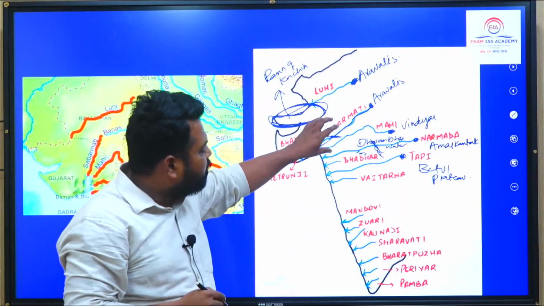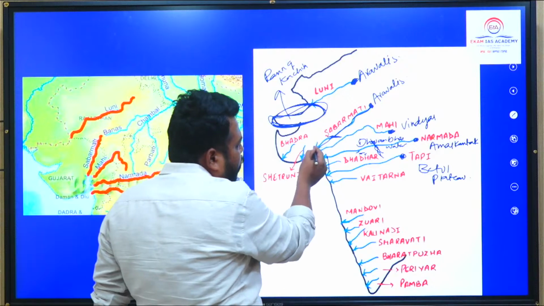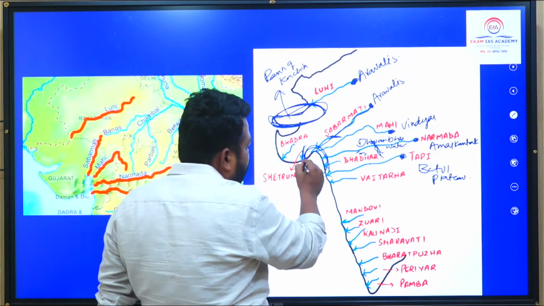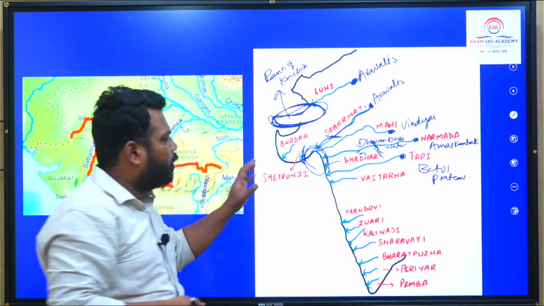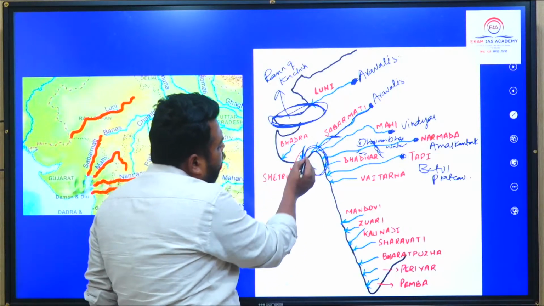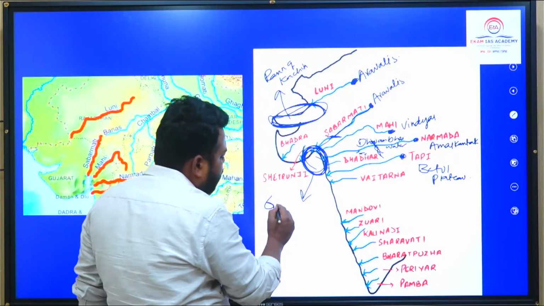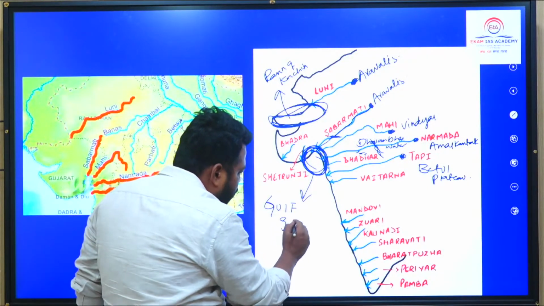But the Sabarmati, Mahi, Narmada, Tapti, these four to five rivers, the Shetrunji river in Gujarat, the Bhadar river, the Dhadhar river, enter one important water body, called the Gulf of Khambhat.